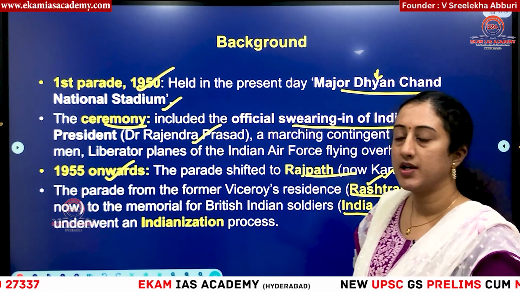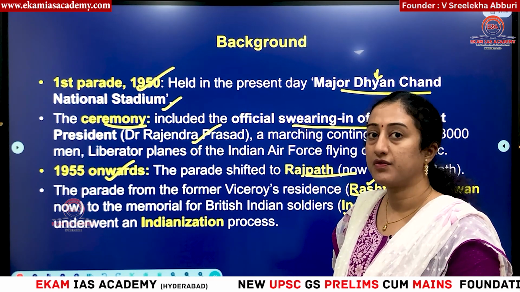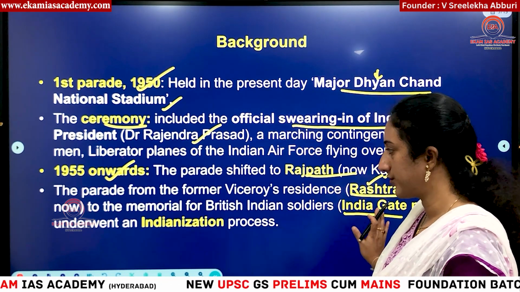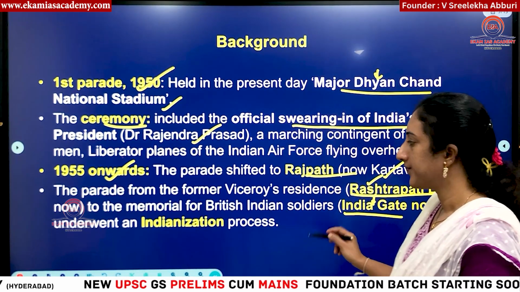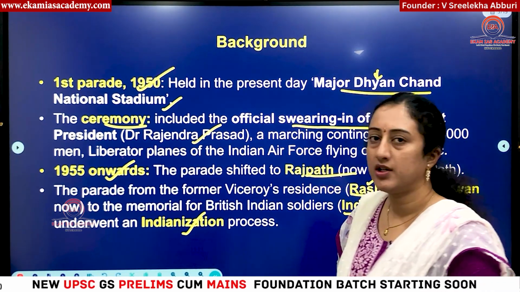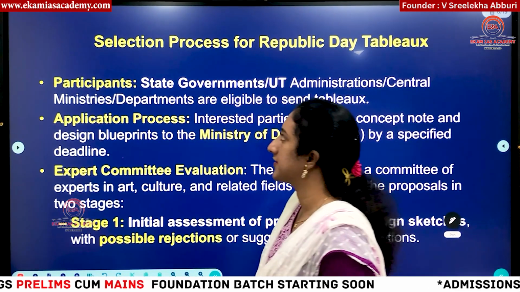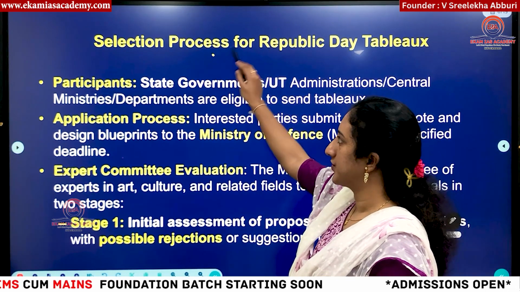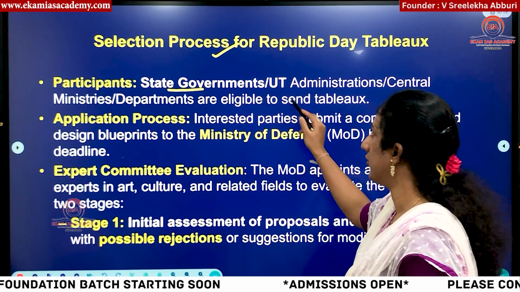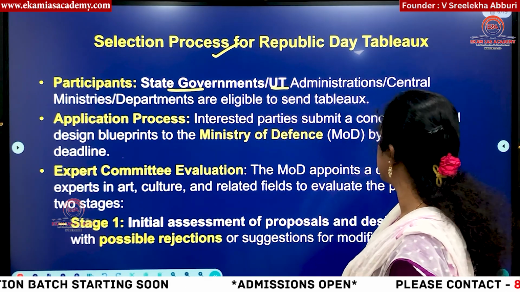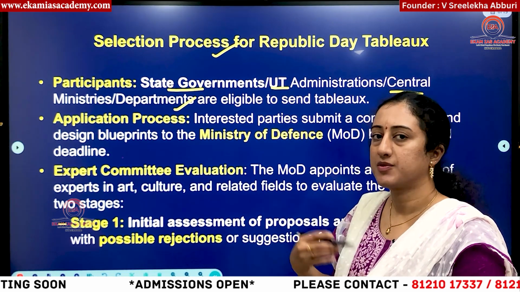You know, India Gate is a memorial constructed to remember the sacrifice of British Indian soldiers, okay, and it is also located in Delhi. So from this place to this place the parade will go on, okay, and we are trying to showcase our Indianization, okay, so in different things we are using our Indian cultures to reflect these things. Then what is the selection process, okay, so who are all eligible to participate? As I told you previously, state governments and UTs along with central government ministries and departments are eligible to showcase their respective tableaus.